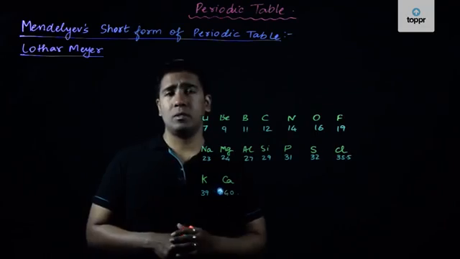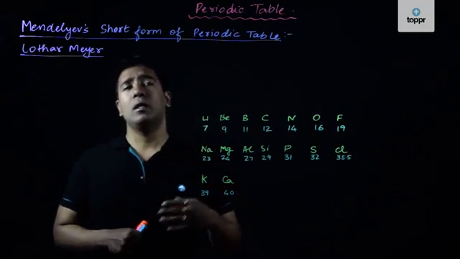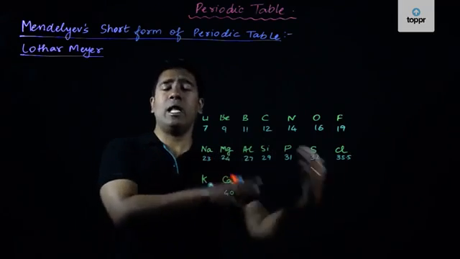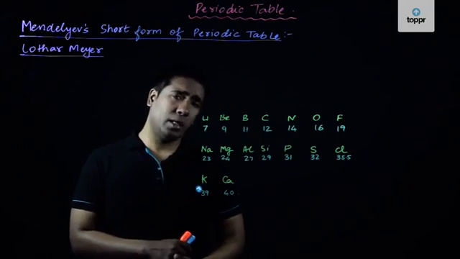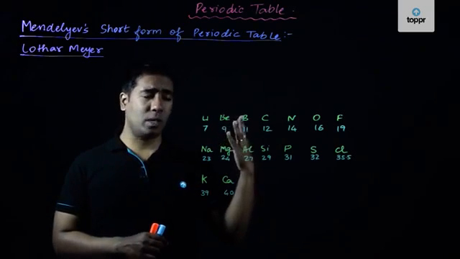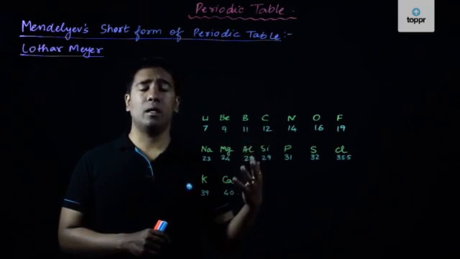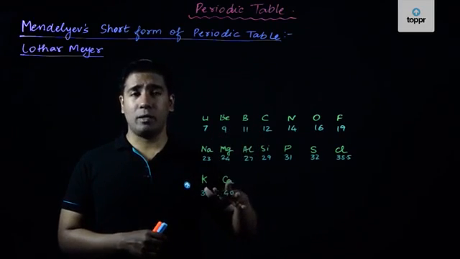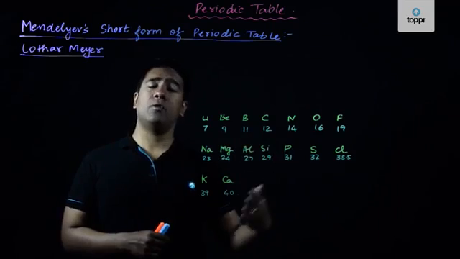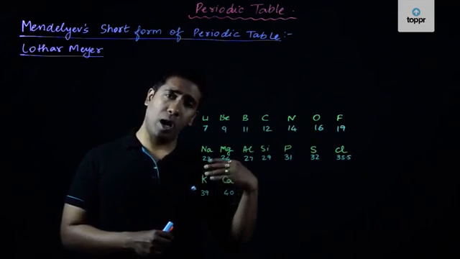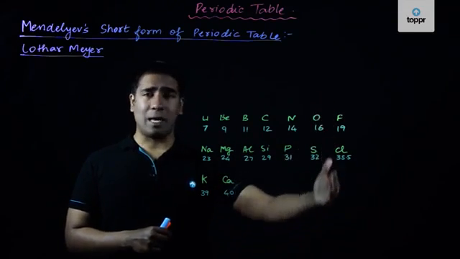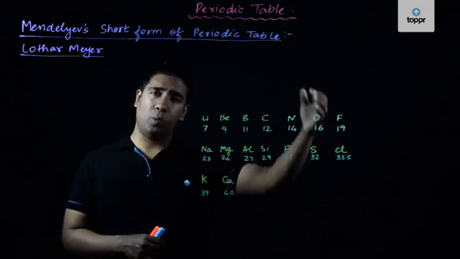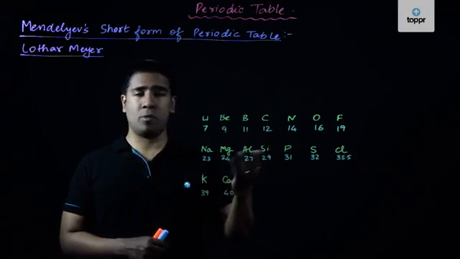One of the examples in this situation, wherein the element having lesser atomic weight had to be put after the element having greater atomic weight, was in the case of iodine, which had an atomic weight lesser than that of tellurium. Even after that, it was kept after tellurium in group 7, so as to ensure that iodine is kept in this group of halogens, that is group 7 in the short form of the periodic table.